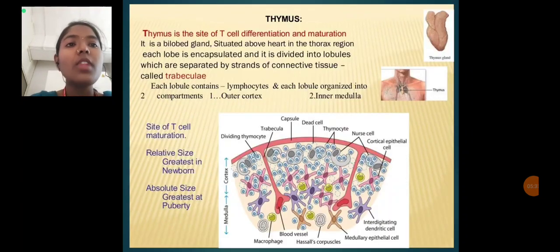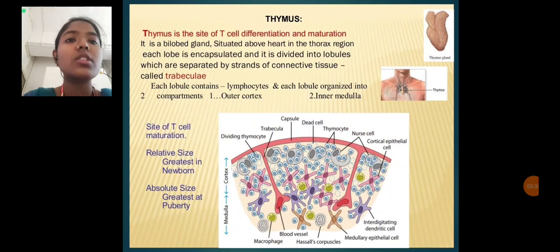Then after that, the thymus. What is the thymus? The thymus is the site of T cell differentiation and maturation. As we see, the bone marrow produces all cells, and the maturation of T cells is done in the thymus, as shown in this figure. A beautiful diagram of the thymus is present here. As we see, there are the capsule, dead cells, thymocytes, and a number of cells present. So this is the structure of the thymus. These two are the main primary lymphoid organs.